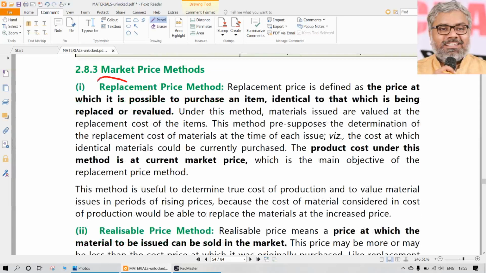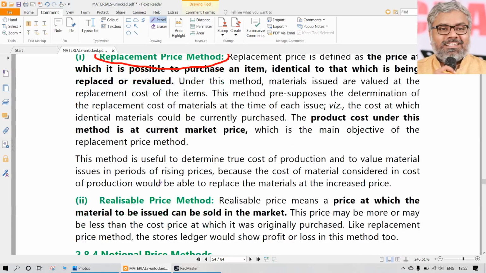Sometimes the replacement price method can be used, very, very rarely, but yes, it is quite possible. Replacement price means what? These two words are important, not only here, even in accounting also. Replacement and realizable, these two are a little different.